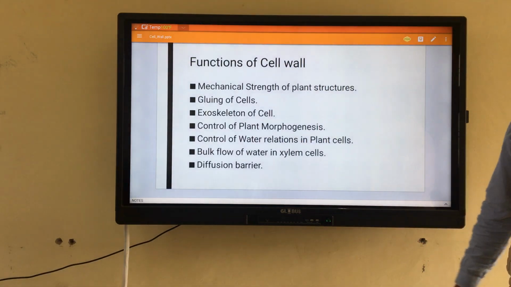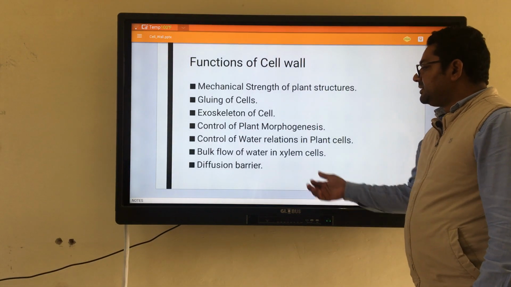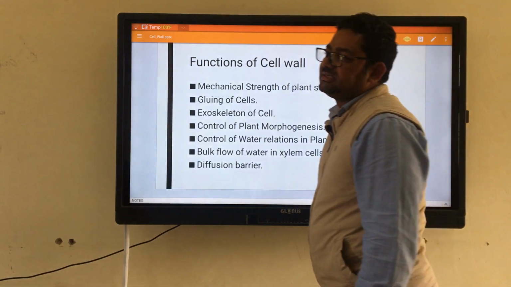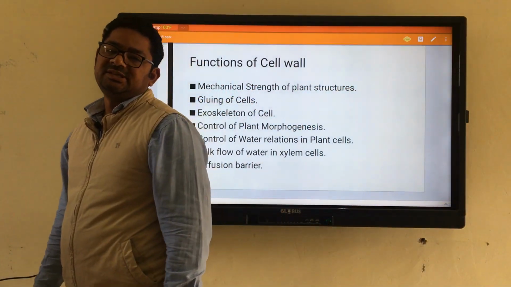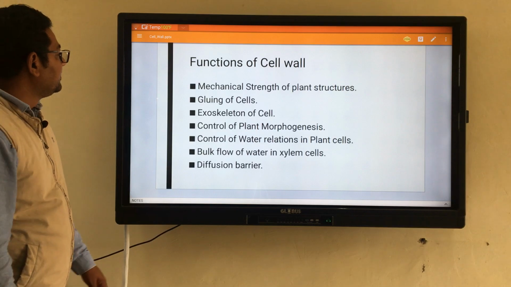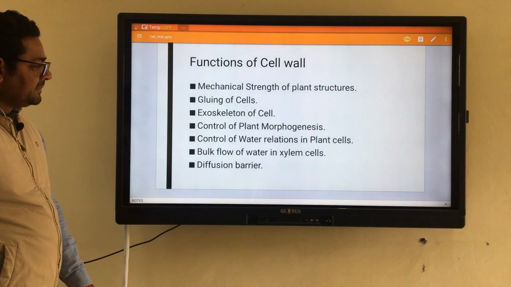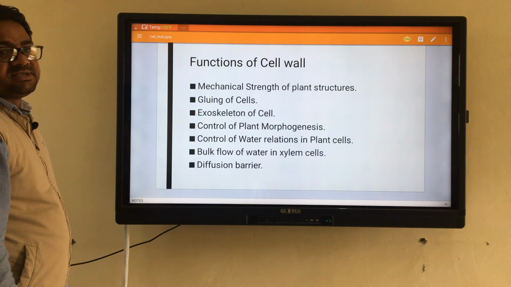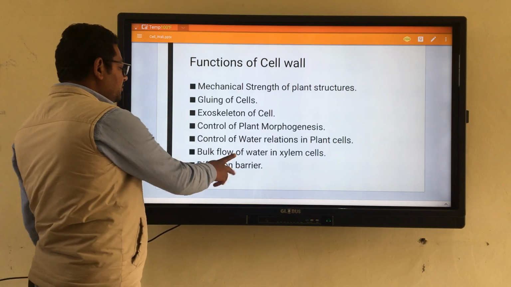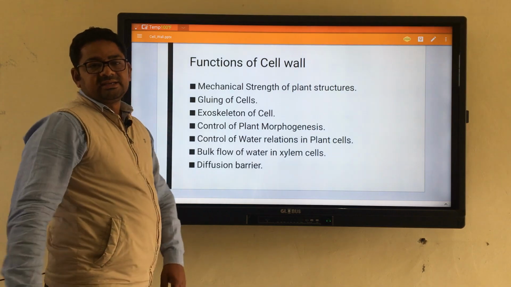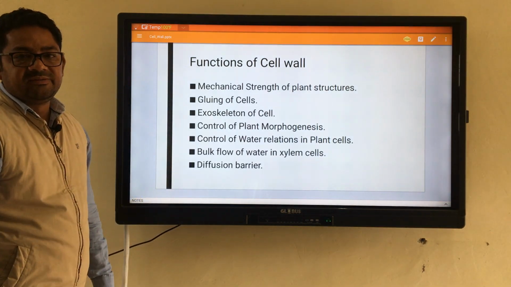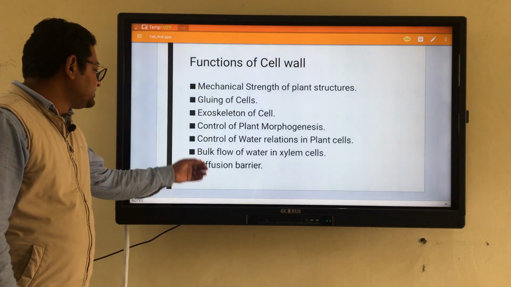The water relation is an important aspect associated with the plant cell, because all the metabolic or physiological activity is due to the plant water relations, and these plant water relations are also regulated by this structure named the cell wall. Along with this, the flow of water in the xylem cell is also due to the architectural pattern or the various components of the cell wall.